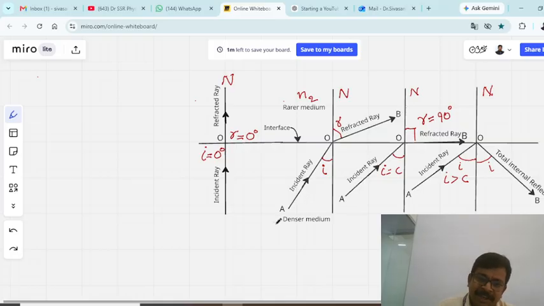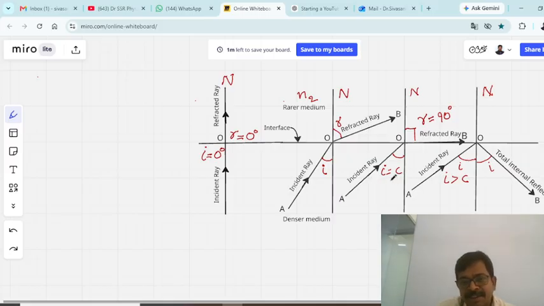You all know that when light travels from a denser to a rarer medium, light bends away from the normal. Therefore, the angle of refraction is greater than the angle of incidence. Now, let us increase the angle of incidence a little more. What happens? Consider a case where light is traveling along the interface. Our angle of refraction is 90 degrees. This is a very important case. Whenever the angle of refraction is 90 degrees, that particular angle of incidence is known as the critical angle.